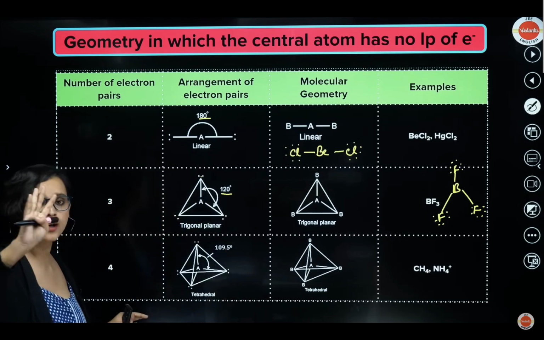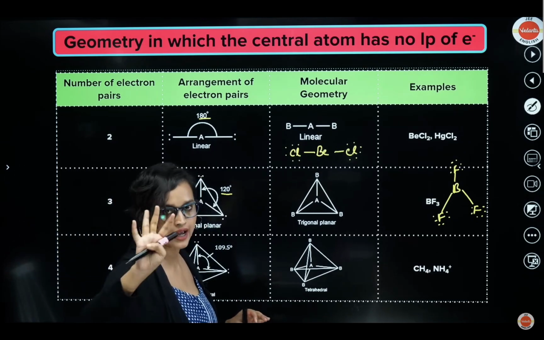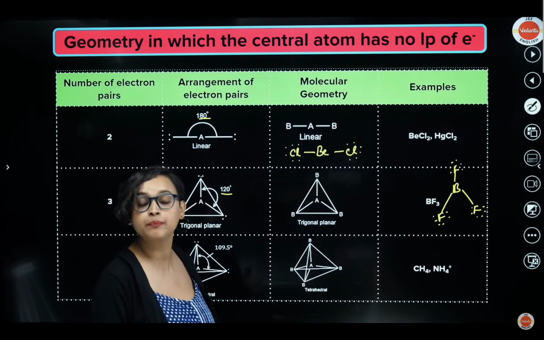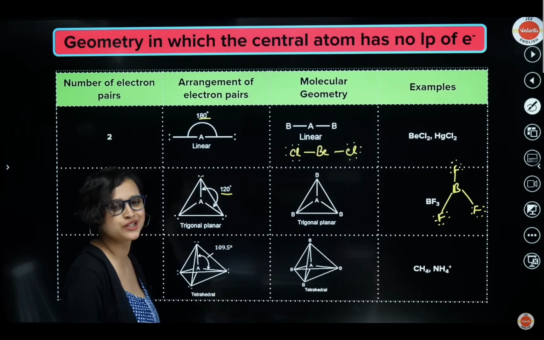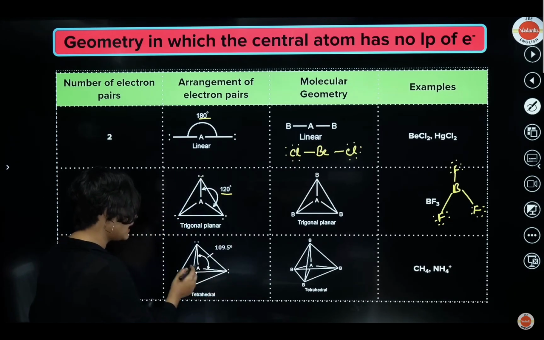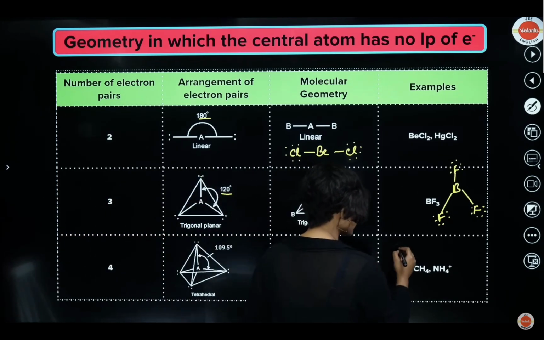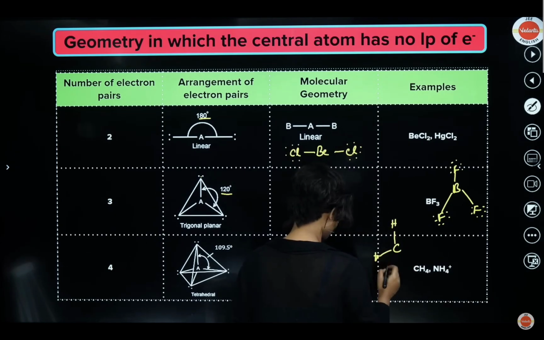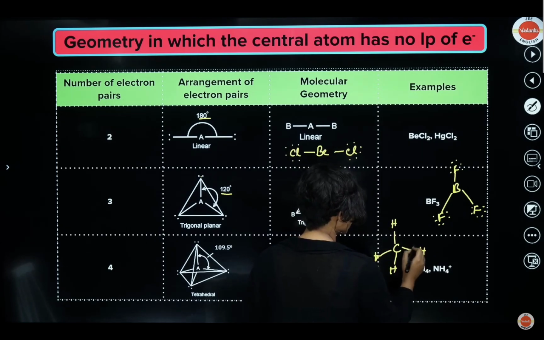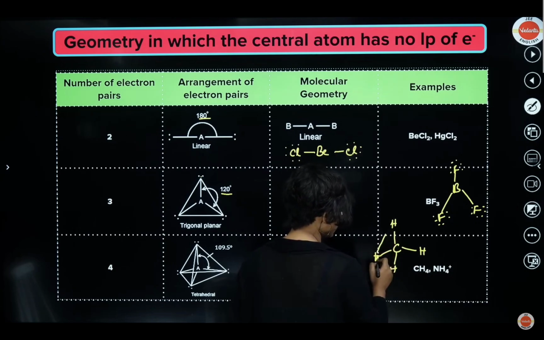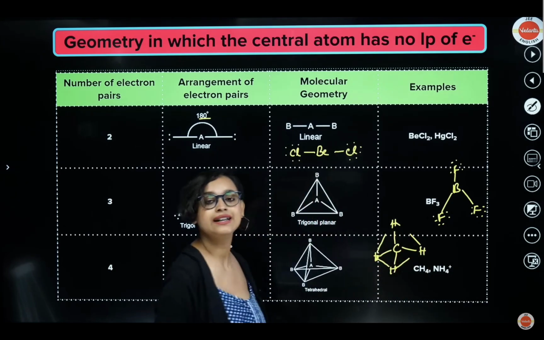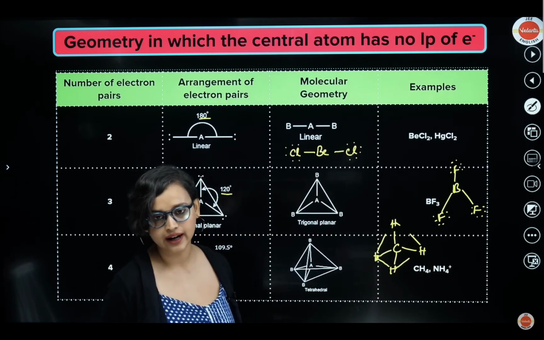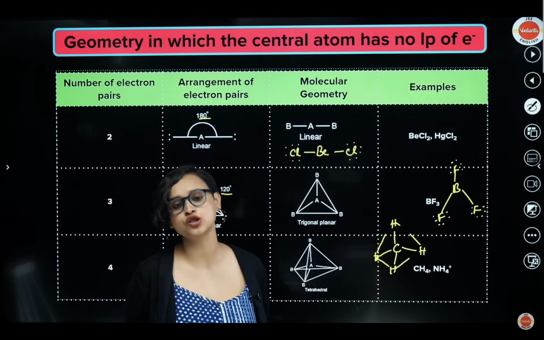Now we come to 4 electron pairs. If there are 4 electron pairs, the molecular geometry is going to be tetrahedral. For example, CH4. C is your central atom, with an H here, another H here, another H here, and another H here. When you draw a line like this, you will find that this is like a tetrahedron. CH4 is tetrahedral. NH4 plus is also tetrahedral.